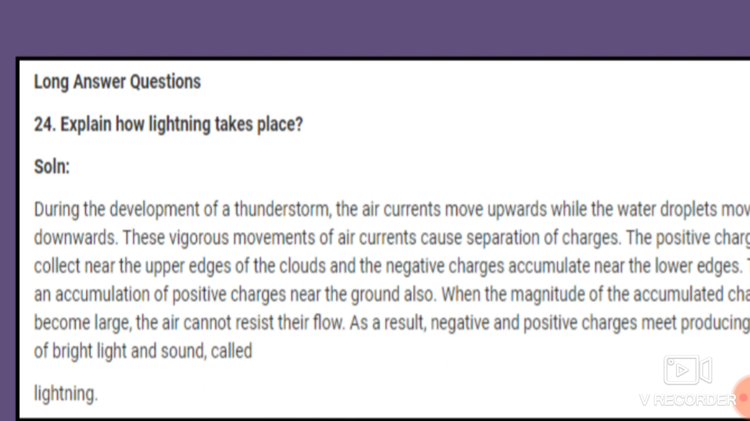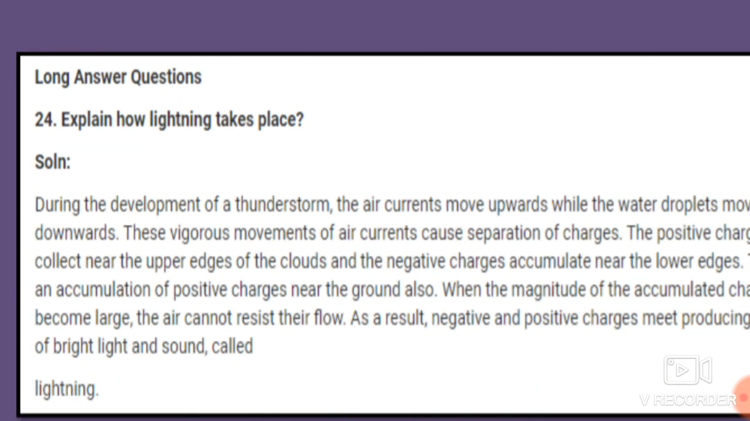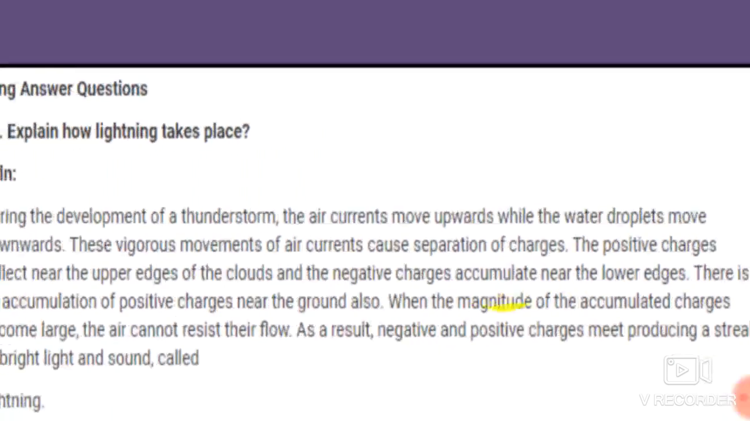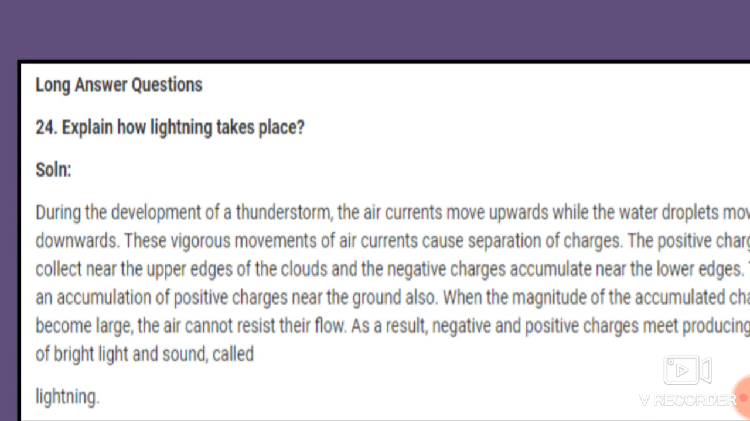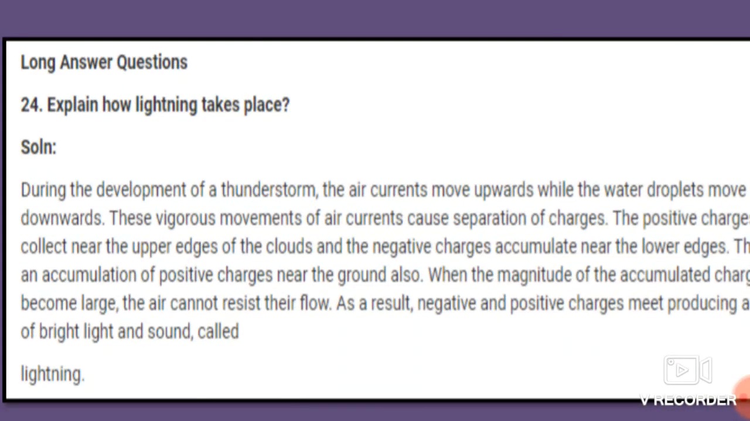So this vigorous movement of air currents causes the separation of charges. The positive charges collect near the upper edge of the cloud, while the negative charges accumulate near the lower edges. So there is an accumulation of positive charges near the ground. Also on the ground, what kind of charges are there? Positive charges. So when the magnitude of accumulated charges becomes large, the air cannot resist their flow.